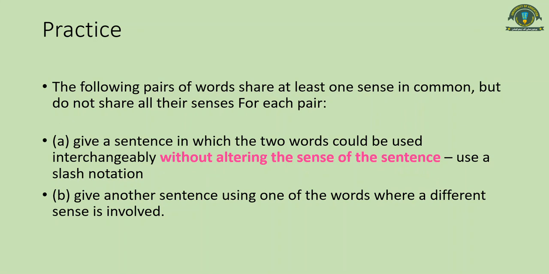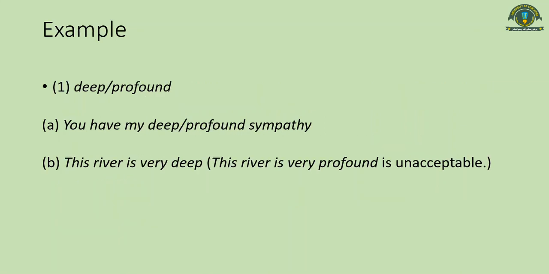Then, in the B part of the exercise, you have to give another sentence using one of the words where a different sense is involved, where both cannot be used interchangeably. You can see in the next slide that one example has been done for you. This part is necessary to find out the synonyms which are really real synonyms. If we are not doing this, we might not be able to find the real synonyms.